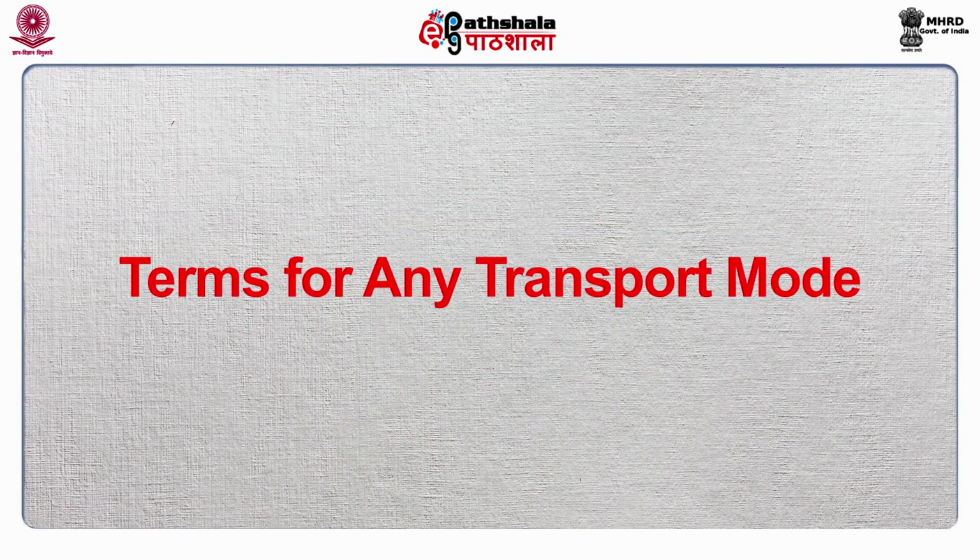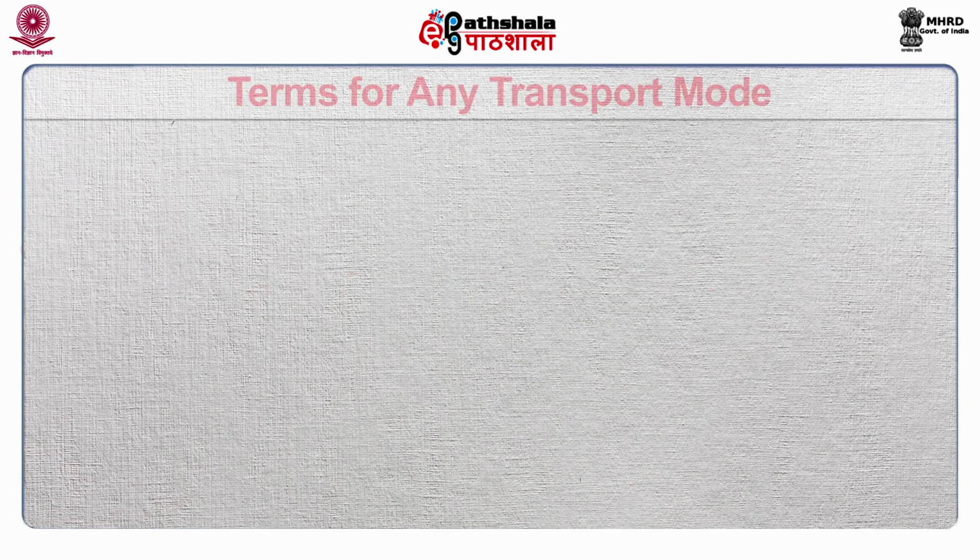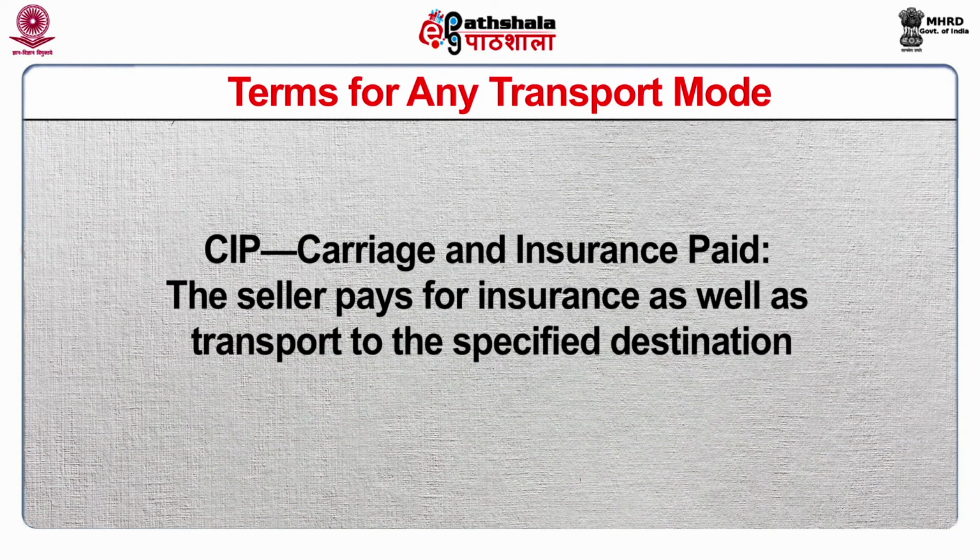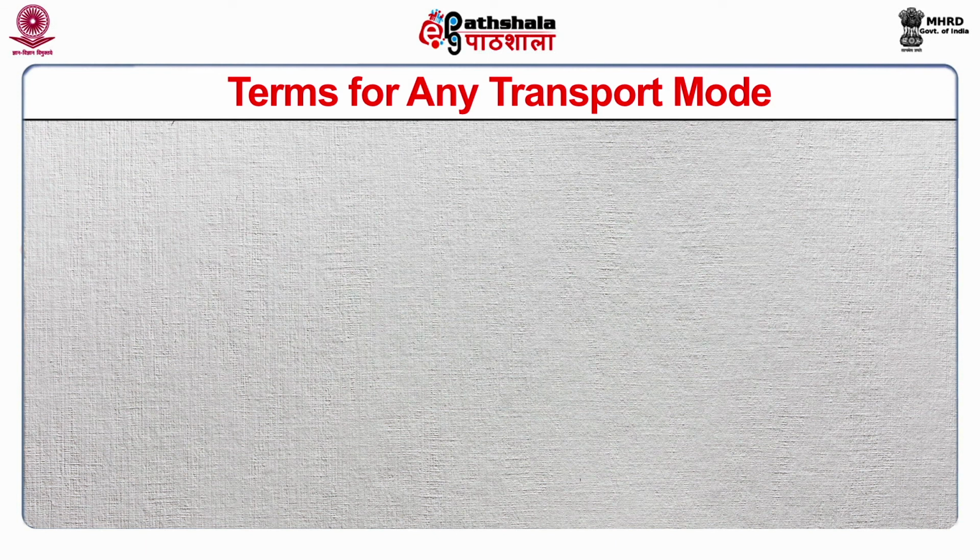Now discuss about the terms for any transport mode. CIP, that is carriage and insurance paid. The seller pays for insurance as well as transport to the specified destination.